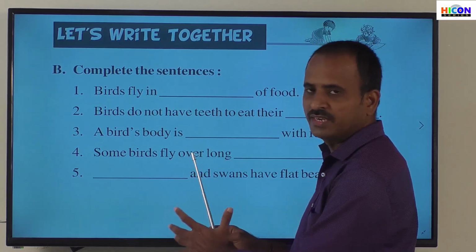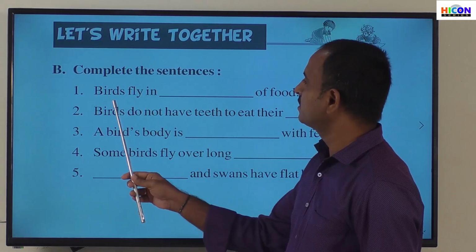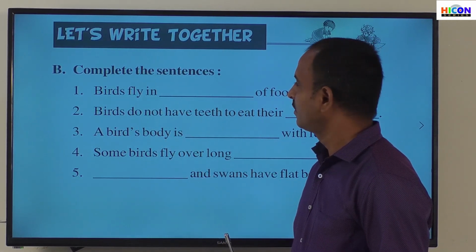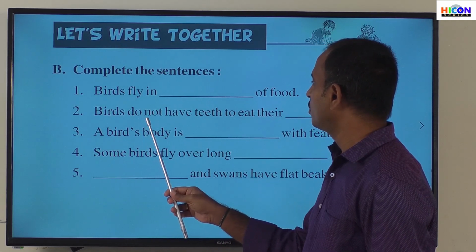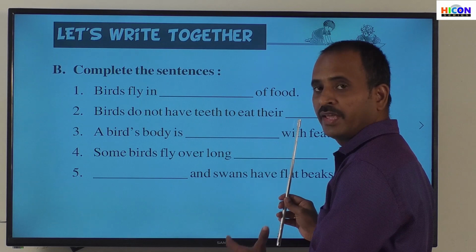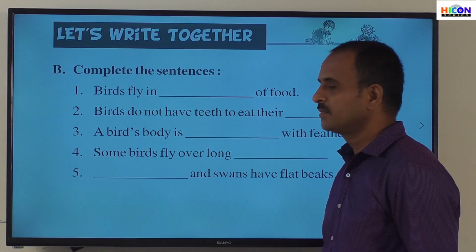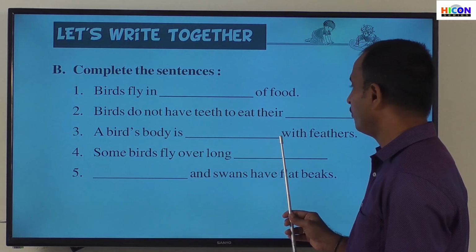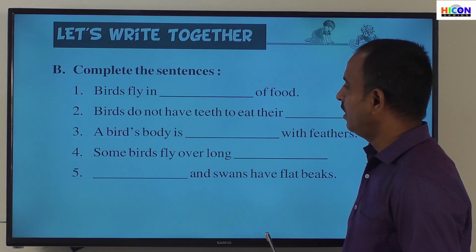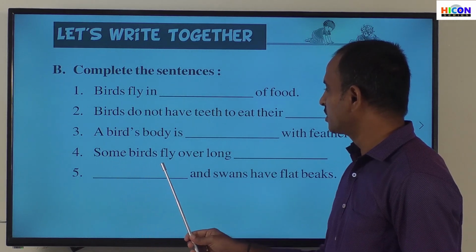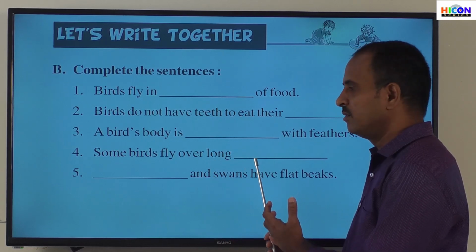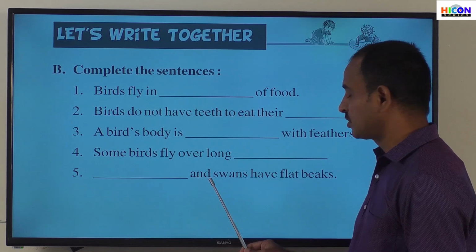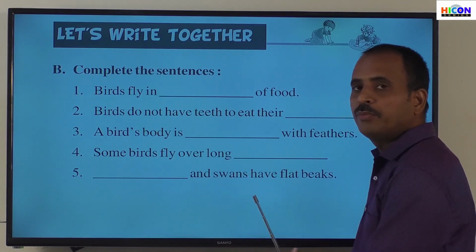So first read the sentences. Read the first sentence: Birds fly in dash of food. Read the second sentence: Birds do not have teeth to eat their dash. And read the third sentence: A bird's body is dash with feathers. And the fourth sentence is: Some birds fly over long dash. And the fifth sentence is: Dash and swans have flat beaks.